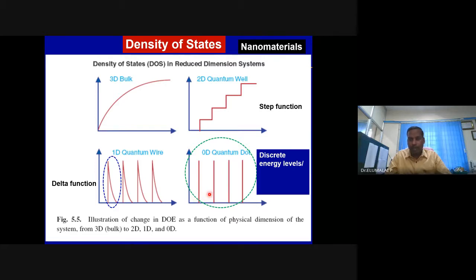The energy levels of quantum dots are more like atomic or molecular in nature, and they show very different properties compared to bulk materials, and those properties are much better. Sometimes we call these nanomaterials superatoms or smart materials. That is what it makes.